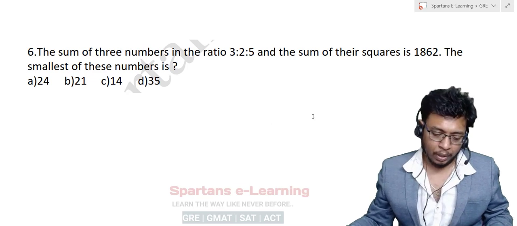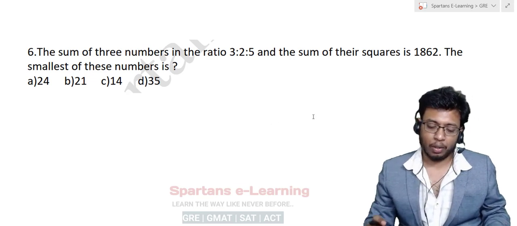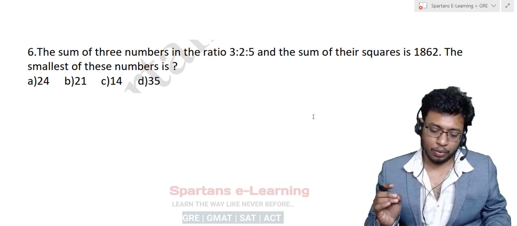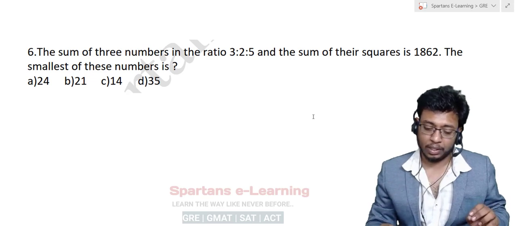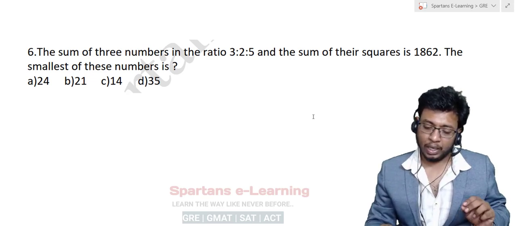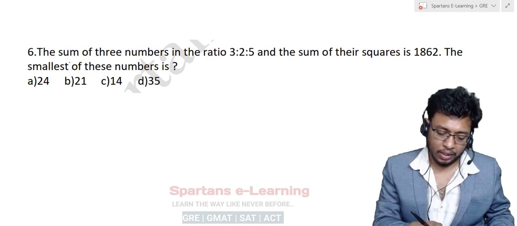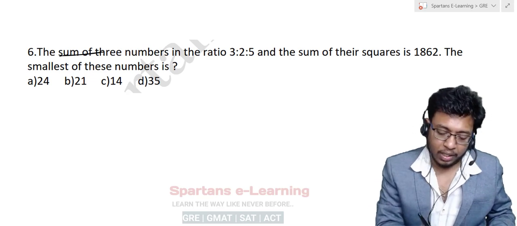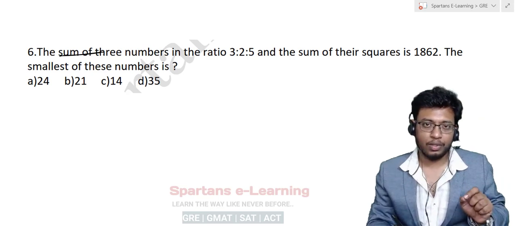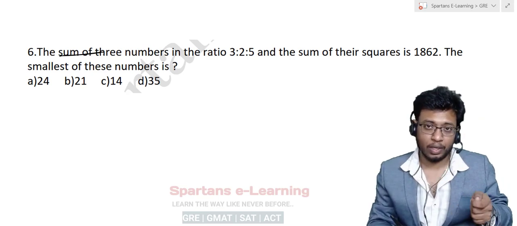Now, the sum of three numbers in the ratio 3:2:5, and the sum of their squares. Okay, sorry, the question is: there are three numbers in the ratio 3:2:5. The sum of their squares is 1862.